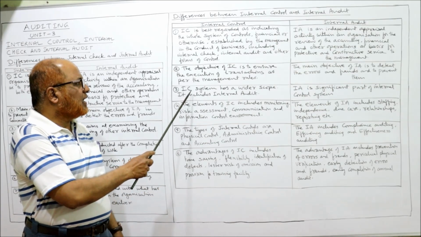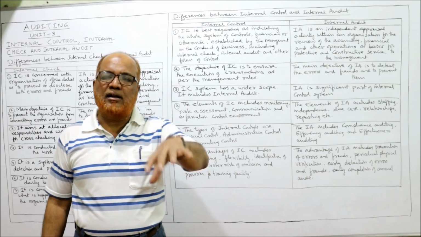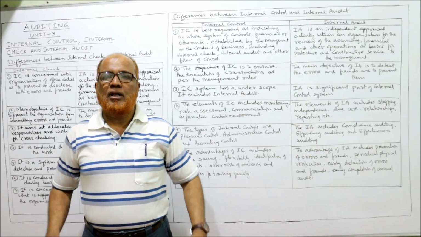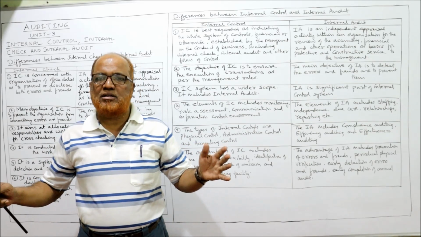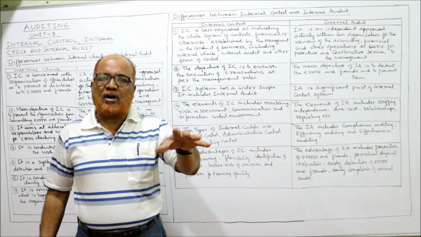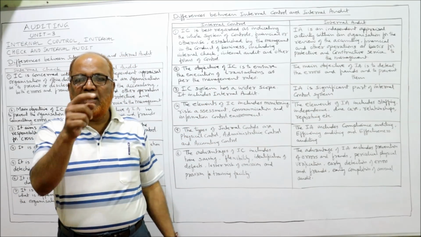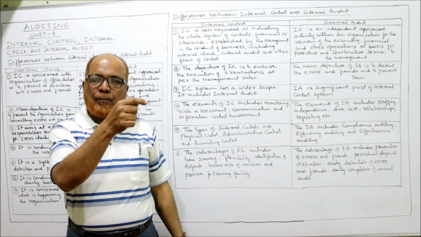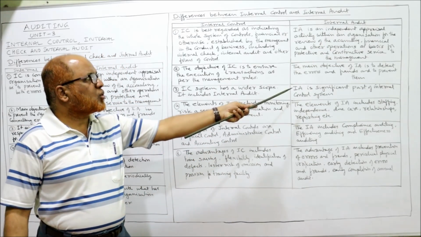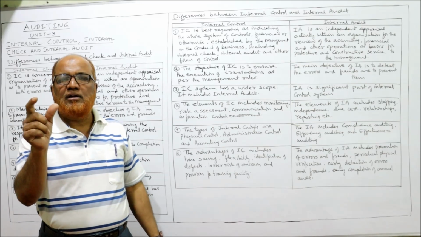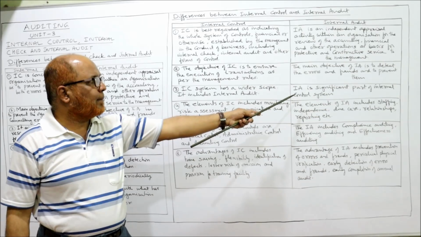Third one, the internal control system has a wider scope. It includes internal audit. Remember, the scope of internal control is very wide. Every type of control will come within internal control. So even internal audit is a part of internal control. The scope is very wide, whereas the scope of internal audit is limited. It's a significant part of internal control.